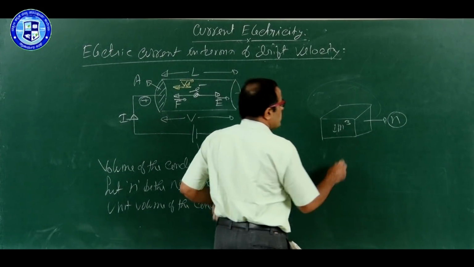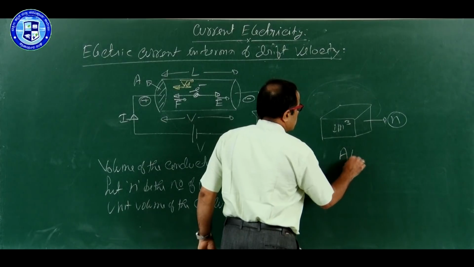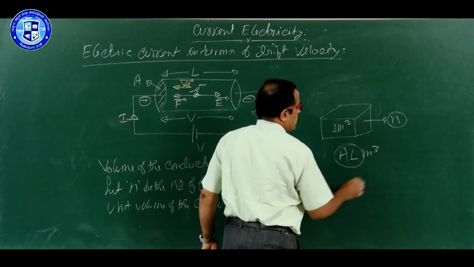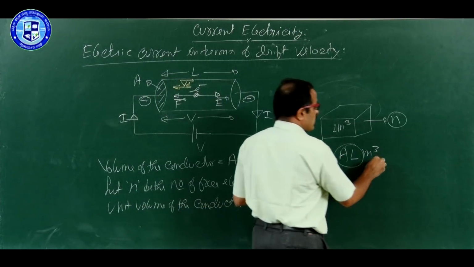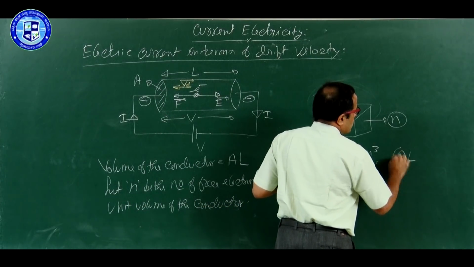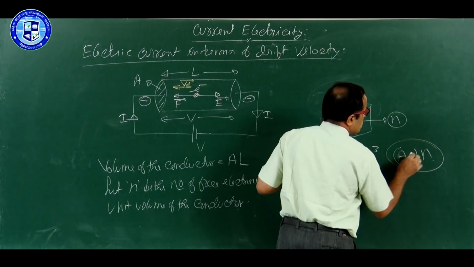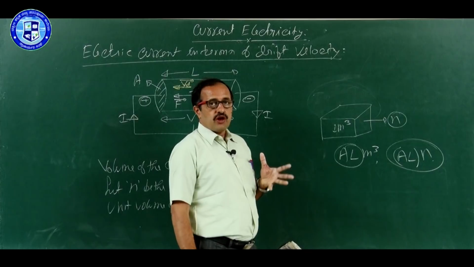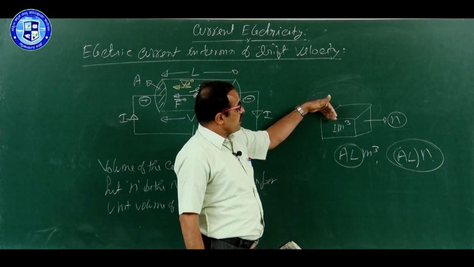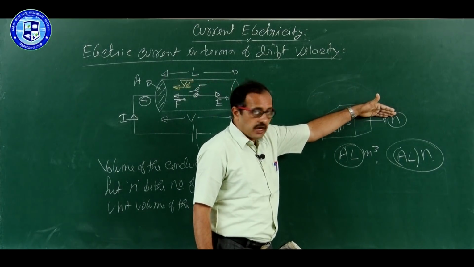Or if you take A into L cubic meter of the material, AL means volume of the conductor, then how many free electrons are there? It is AL into n. I think all of you got this idea. For 1 cubic meter, N electrons.